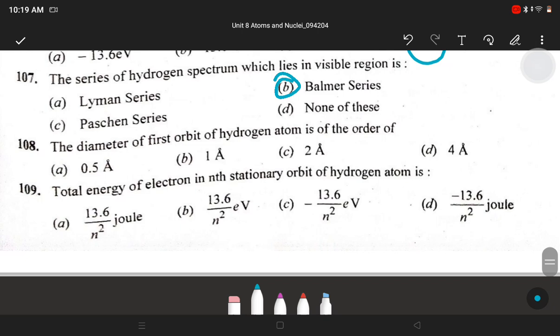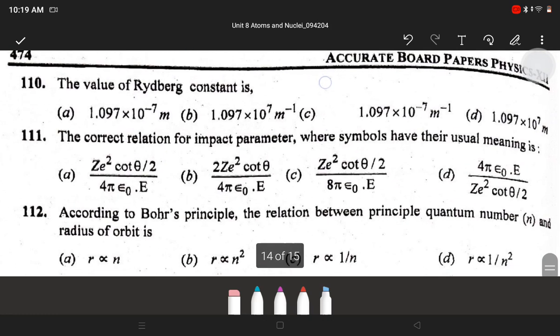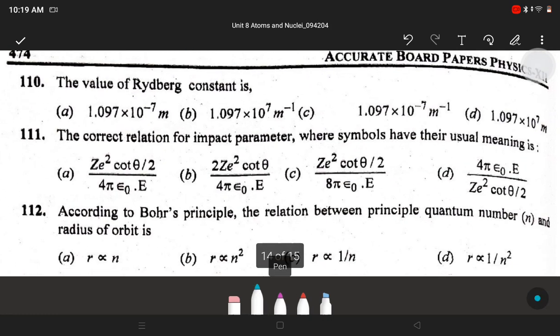Next, the total energy of electron in nth stationary orbit of hydrogen atom is B. 13.6 upon n square electron volt. Next, the value of Rydberg constant is B. 1.097 into 10 raised to 7 meter inverse. Next, the correct relation for impact parameter where symbols have their usual meaning is A. Z e square cot theta upon 2, upon 4 pi epsilon naught into E.